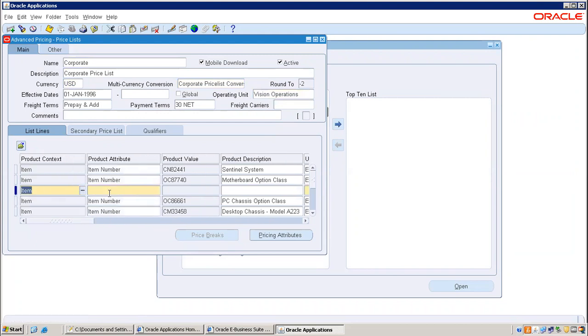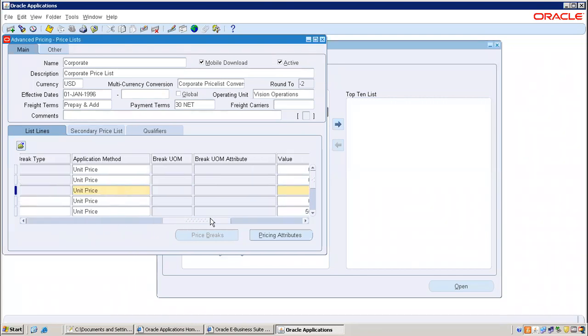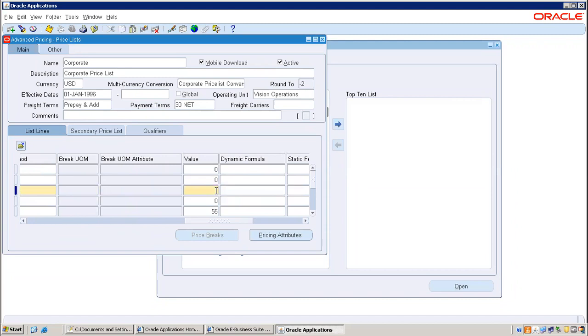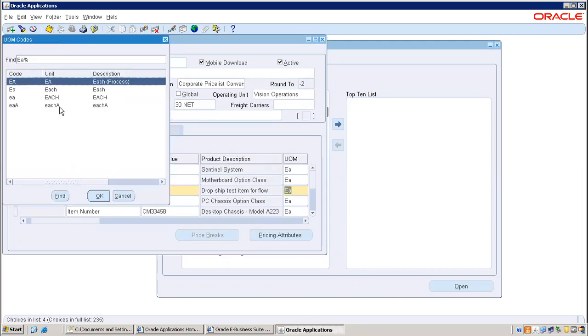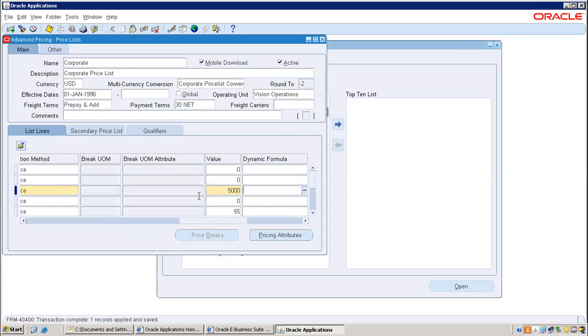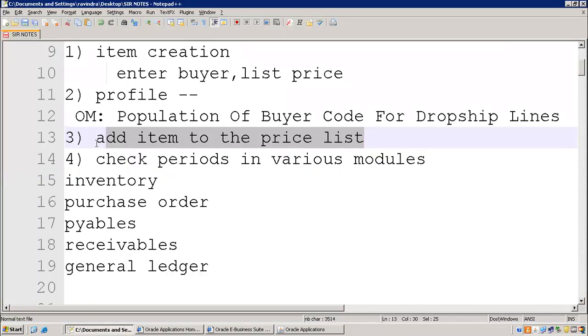Then the item, and your selling price, let's say $5,000. Save. Each. Are you okay with this step? I think it's a repetitive step, right? Somewhere we have seen it in O2C.